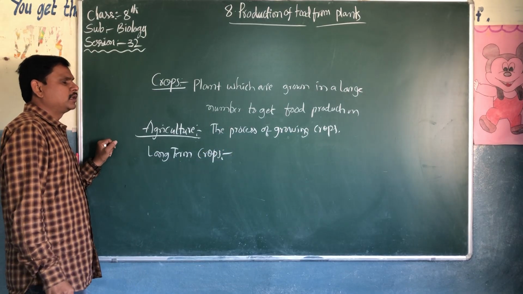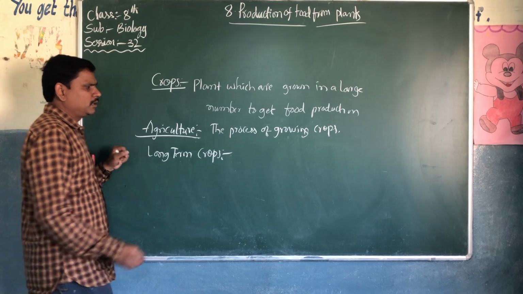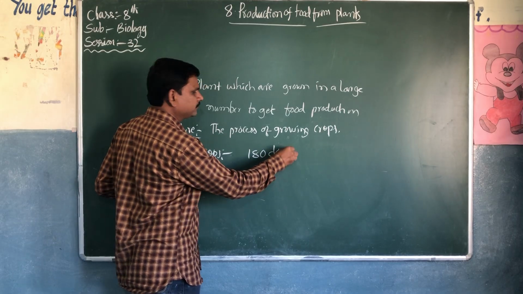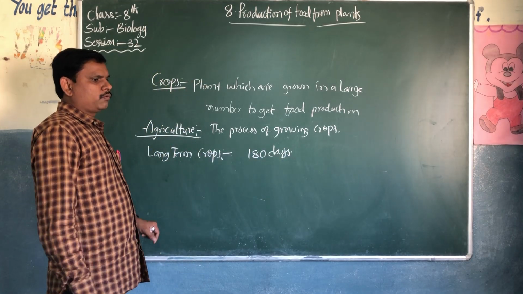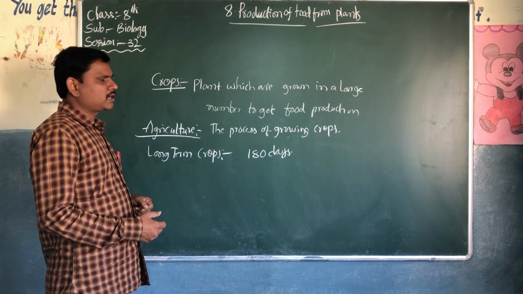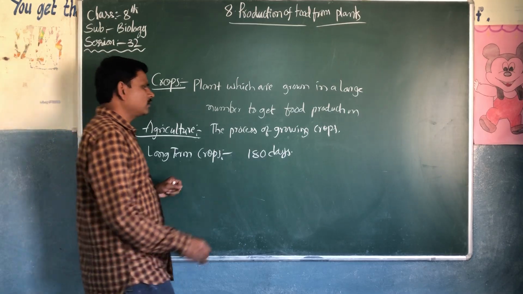Long-term crops need a minimum of 180 days, and after 180 days or more the harvesting will come. Such crops are called long-term crops.